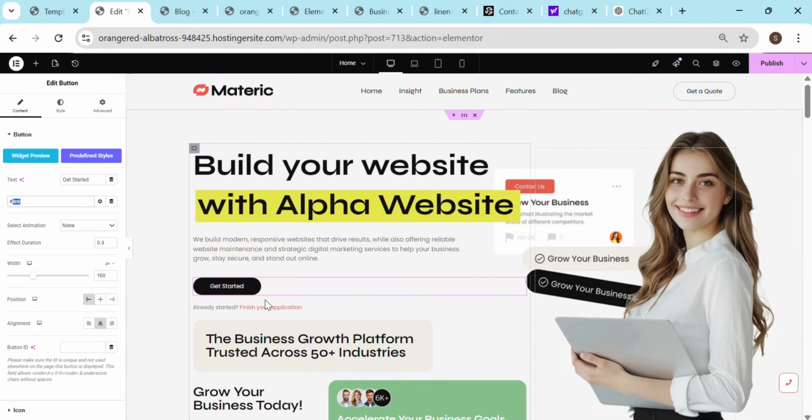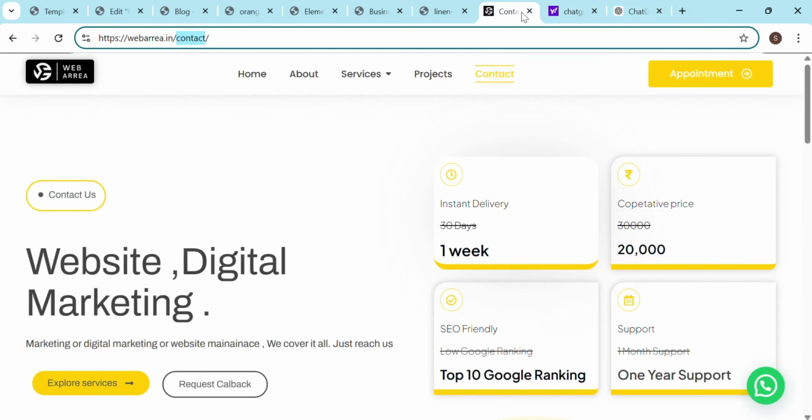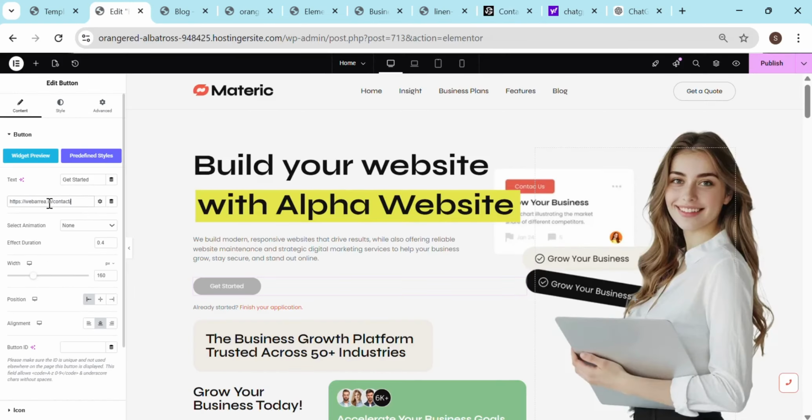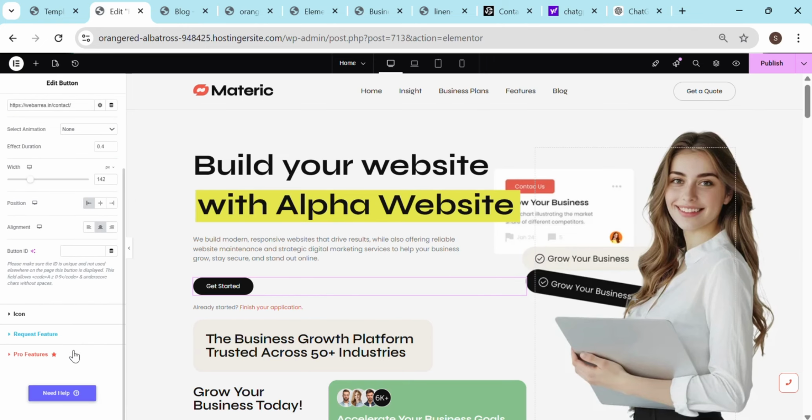So for example, get started, and then you want to route this. After clicking on this button, it has to go to some other link. For example, it has to go to business plans. So we can add the link. Once you click on this one, this will route you to that contact page, and then you can decide what should be the width of this button. It should be small, big, and what is the shape of it and all.